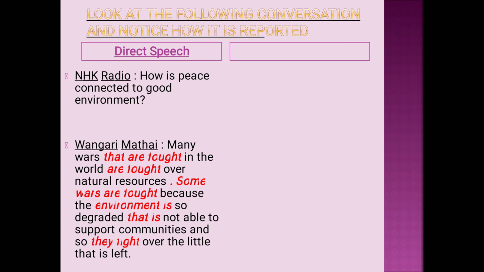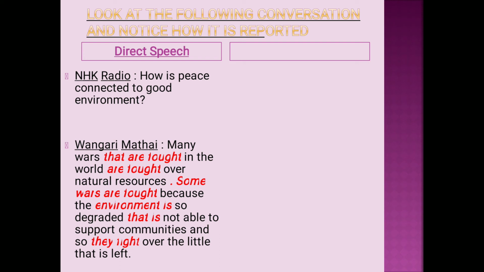For that question, Wangari Maathai said, "Many wars that are fought in the world are fought over natural resources. Some wars are fought because the environment is so degraded that it is not able to support communities, and so they fight over the little that is left."